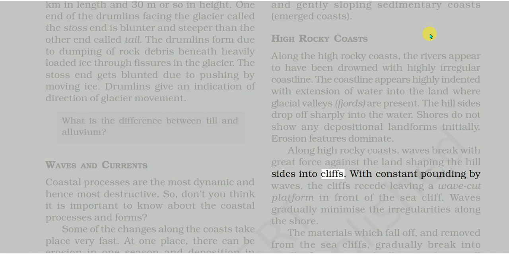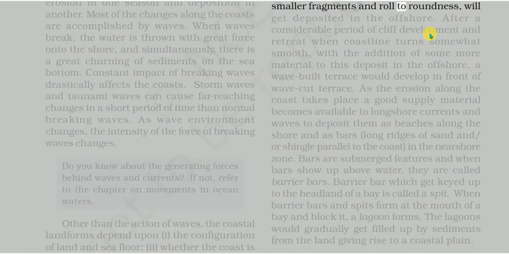With constant pounding by waves, the cliffs recede, leaving a wave-cut platform in front of the sea cliff. Waves gradually minimize the irregularities along the shore. The materials which fall off and are removed from the sea cliffs gradually break into smaller fragments, roll to roundness, and get deposited in the offshore. After a considerable period of cliff development and retreat, when the coastline turns somewhat smooth, with the addition of some more material to this deposit in the offshore, a wave-built terrace would develop in front of the wave-cut terrace.